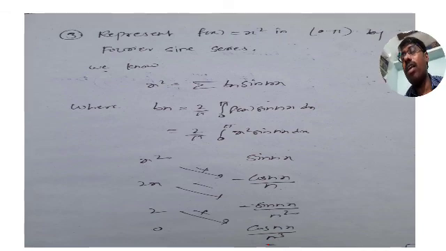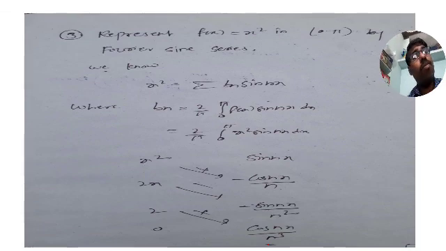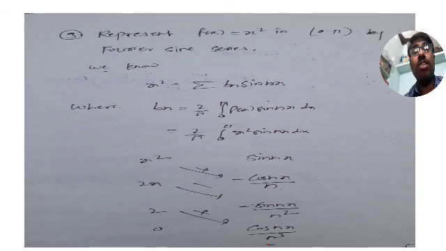So this is what we covered. We covered sine series, we covered cosine series, and first of all we started with the problems on sine series only. We covered the first problem f of x is equal to k, f of x equal to x, and the third one f of x is equal to x square.